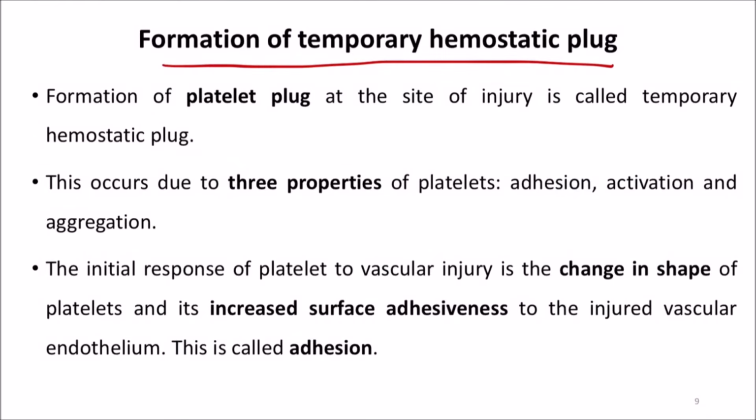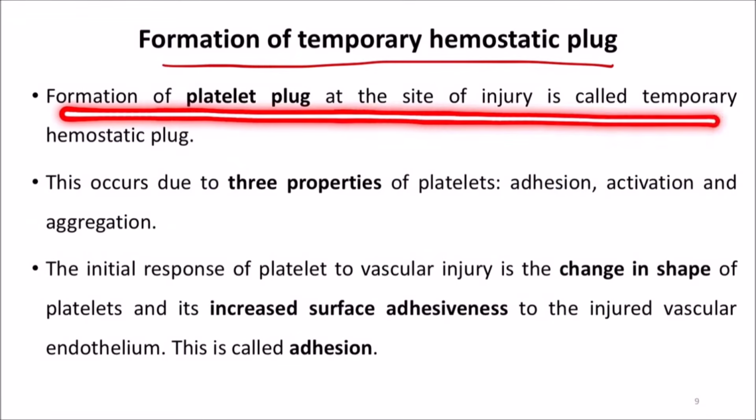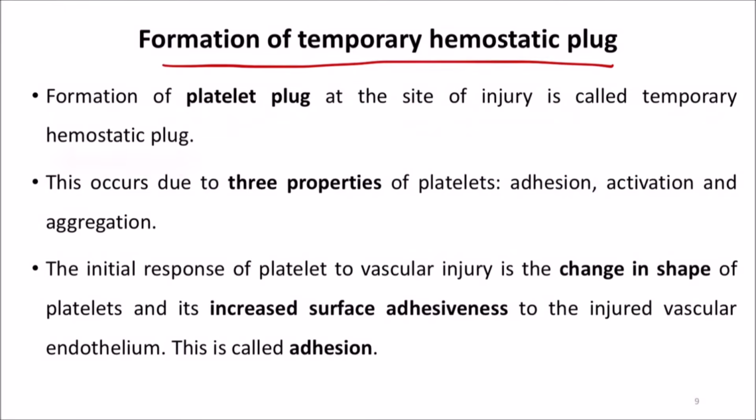Formation of platelet plug at the site of injury is called temporary hemostatic plug. This occurs due to three properties of platelets. The function of platelets you can remember as 3 A's: adhesion, activation, and aggregation. The temporary hemostatic plug occurs due to three properties of platelets, mainly adhesion, activation, and aggregation. So 3 A's you remember: adhesion, activation, and aggregation.